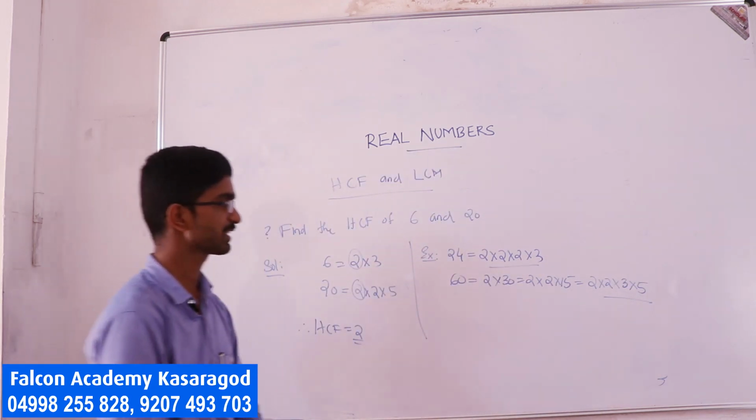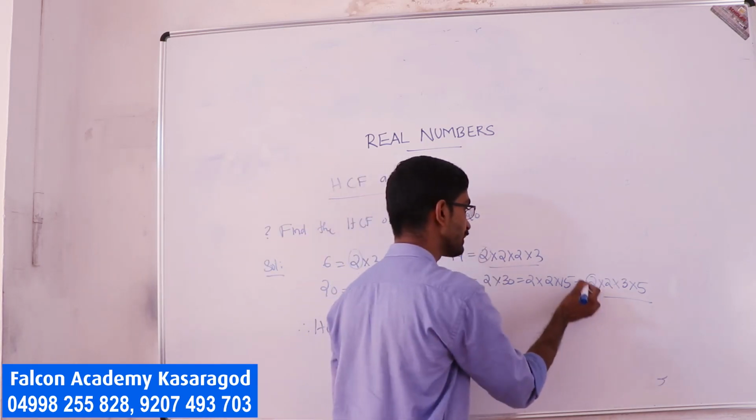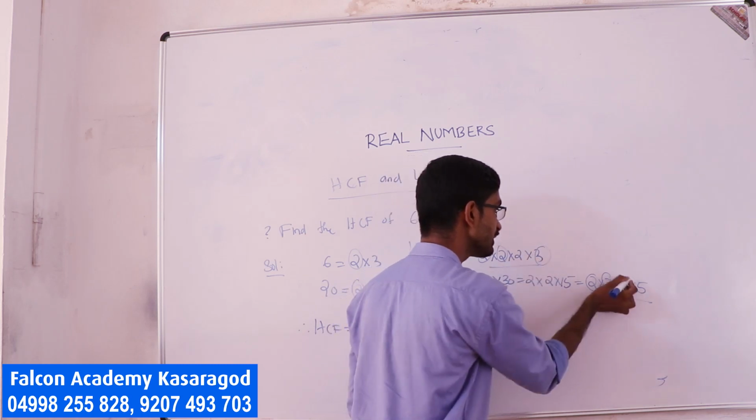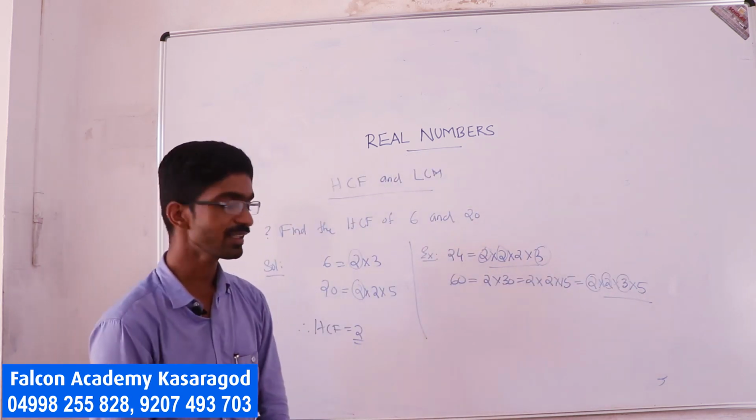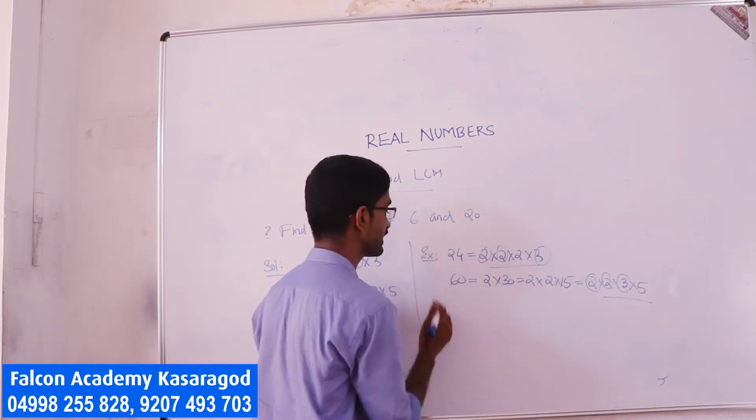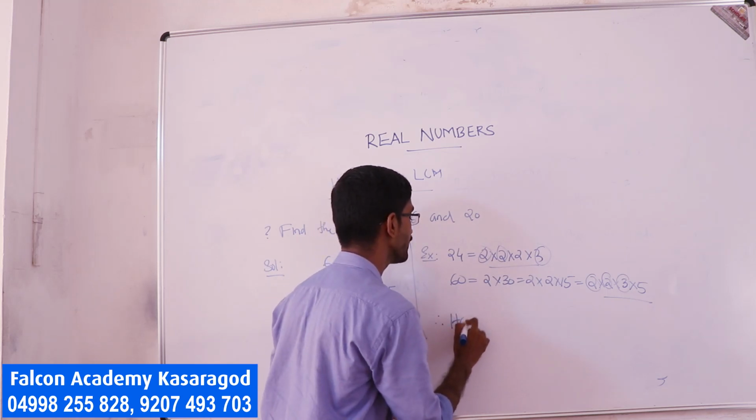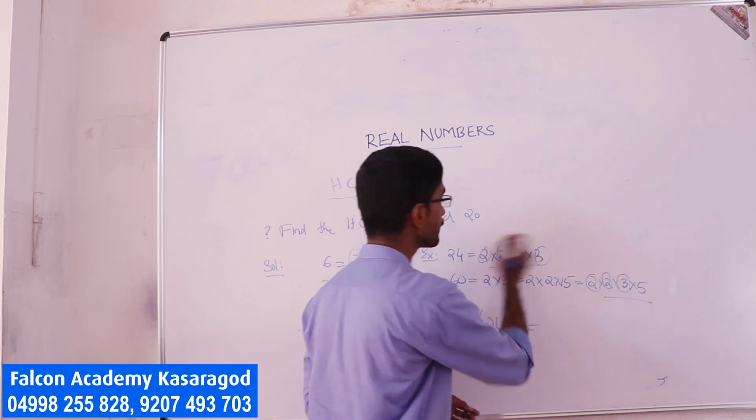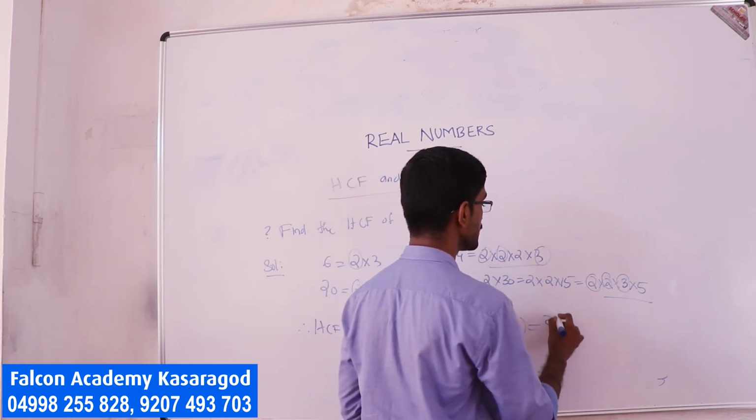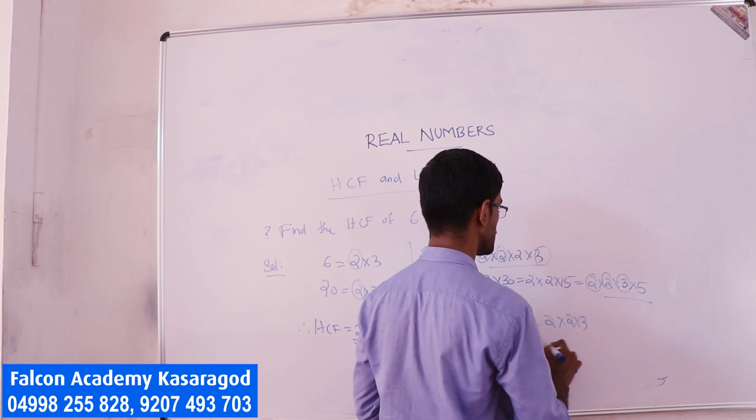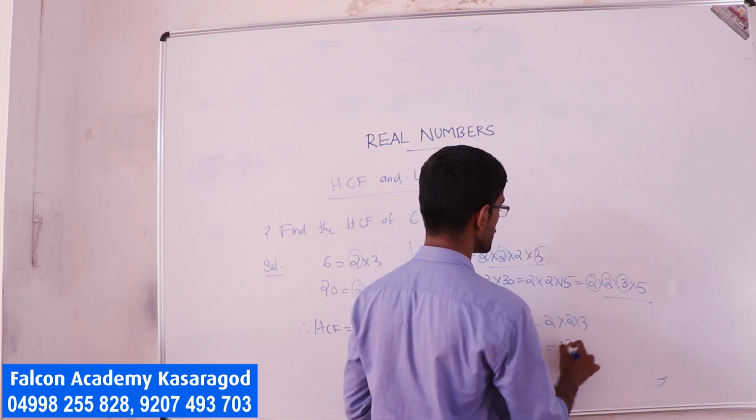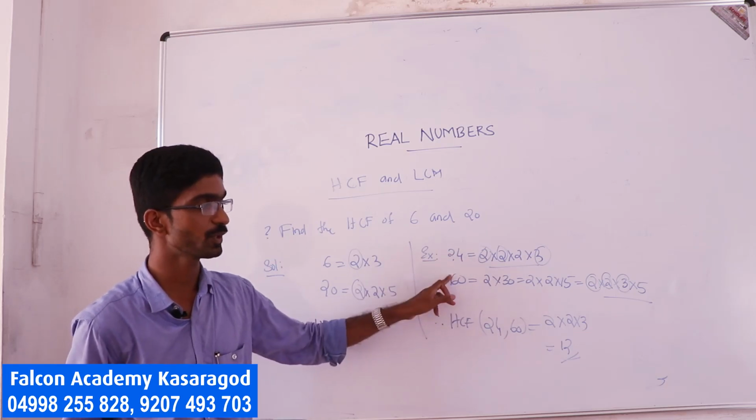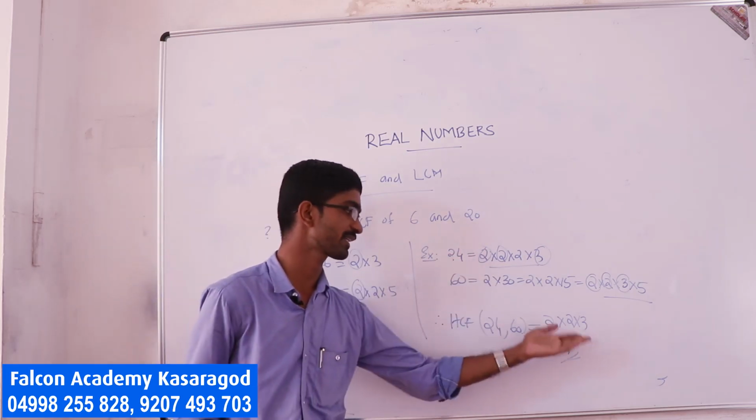Now what is the common factor? Here you have 2, you have 2, here you have 2, you have 2, here you have 3, here you have 3. So the common numbers are 2, 2 and 3. Therefore, HCF of 24 and 60 is equal to the product of the common factors, that is 2 into 2 into 3, which is 4 into 3 is 12. 12 into 2 is 24 and 12 into 5 is 60. So the highest common factor is 12.